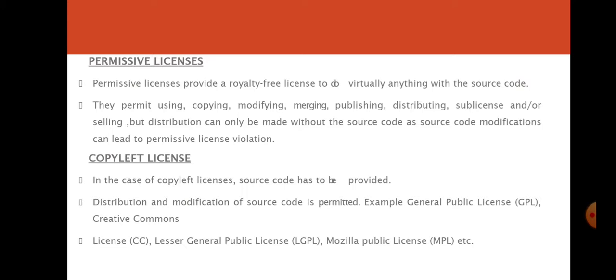Now what is a copyleft license? In case of a copyleft license, source code has to be provided. Distribution and modification of the source code is permitted. For example, the General Public License has to be given, and in this case the license can be, for example, LGPL, the Lesser General Public License, or the Mozilla Public License. So these types of license can be provided.